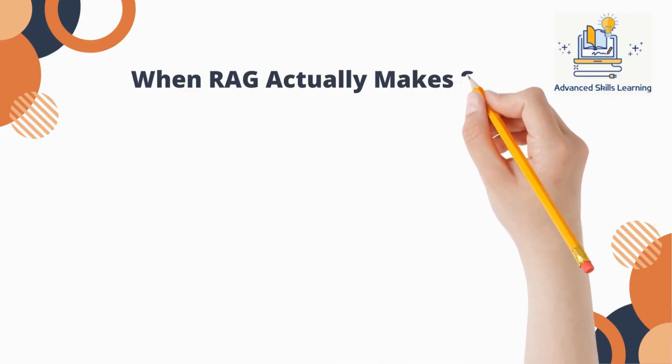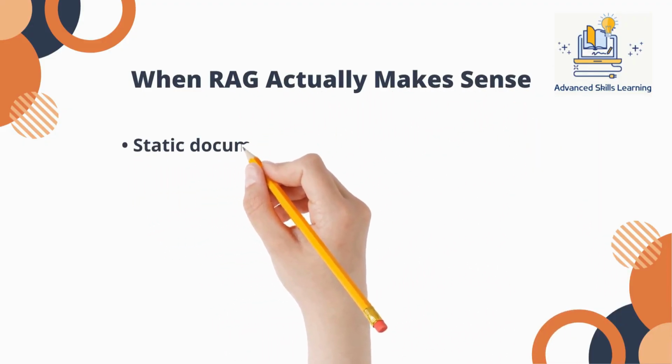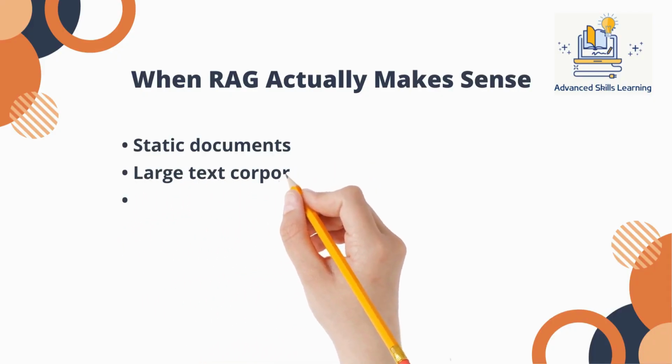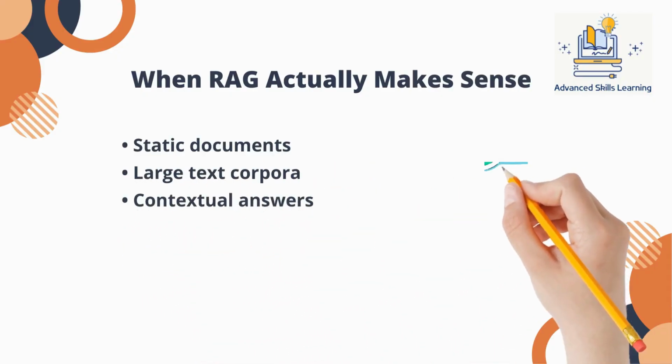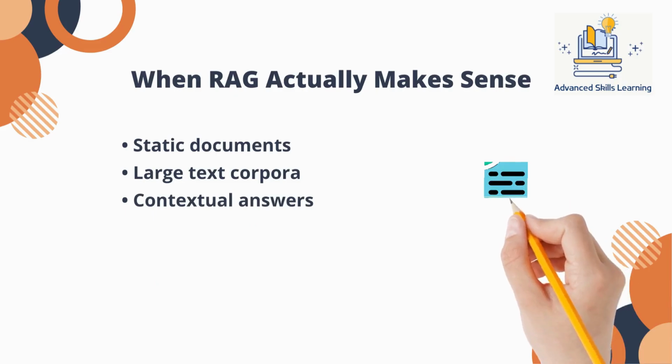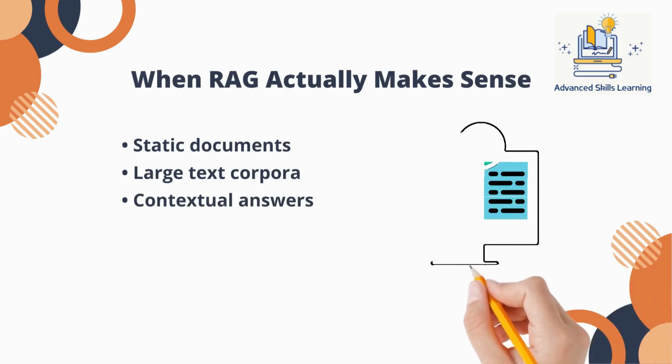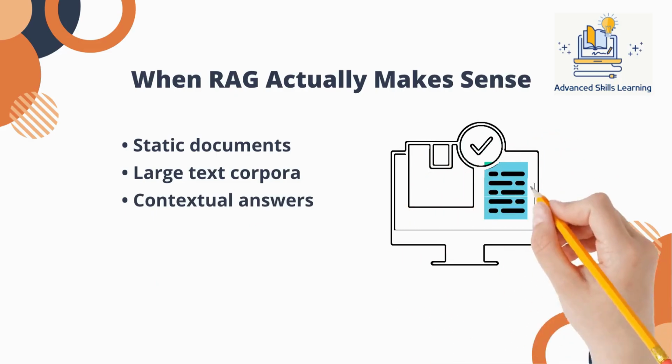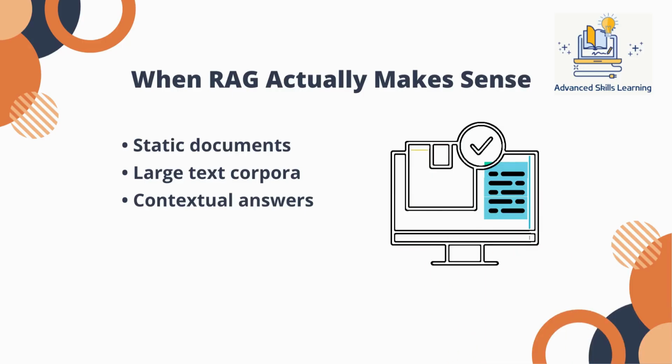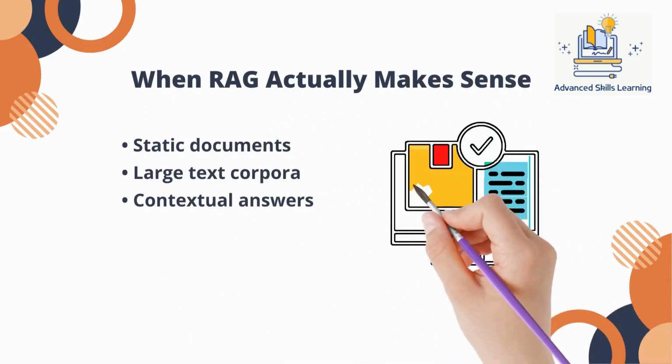So when does RAG actually make sense? It works well for FAQ assistance, policy search tools, knowledge-based chatbots, large document corpora where answers are embedded in text. When the answer exists in documents, retrieval is powerful. When the answer must be computed, filtered, or enforced, retrieval is the wrong abstraction.